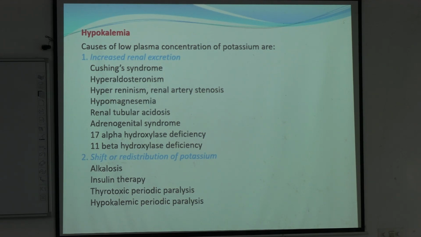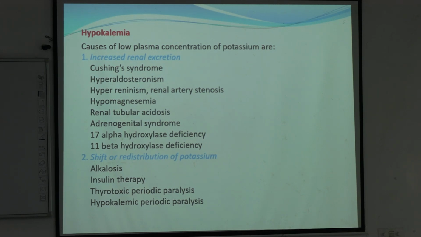This class has already been done, this part is only for revision. Clear? Increased renal excretion may lead to hypokalemia in Cushing's, hyperaldosteronism. Hypomagnesemia may also be associated with hypokalemia, renal tubular acidosis. You can remember these or not, but these points are important. Shift or redistribution of potassium.